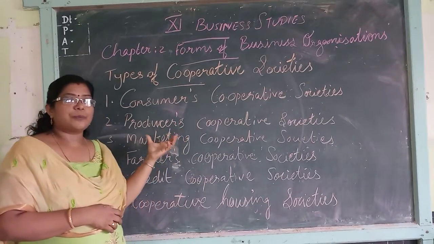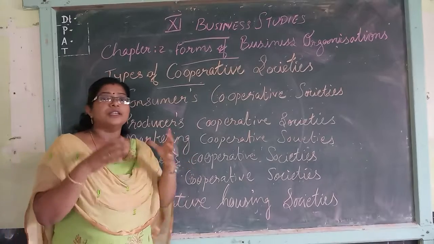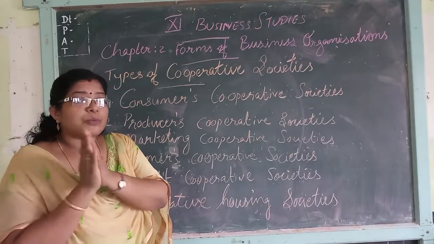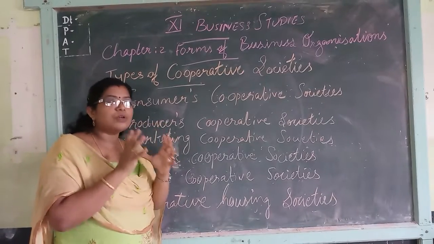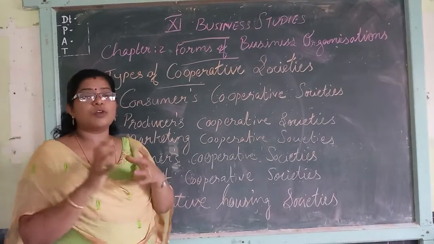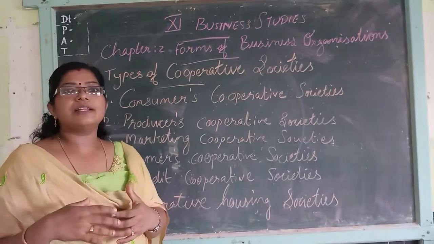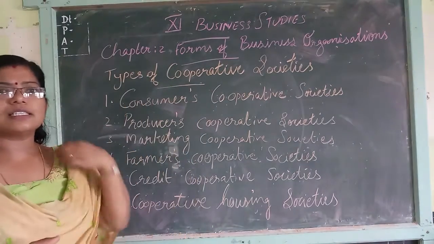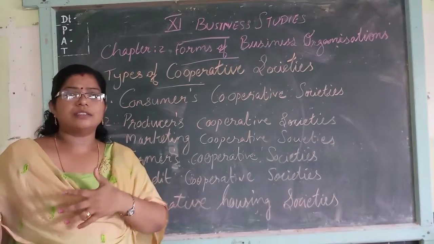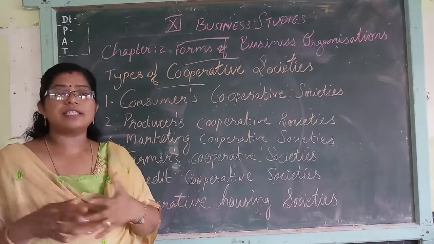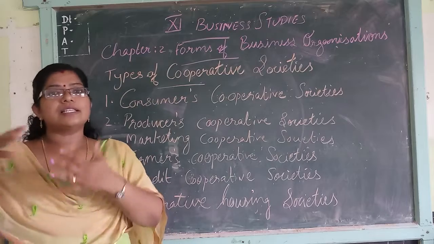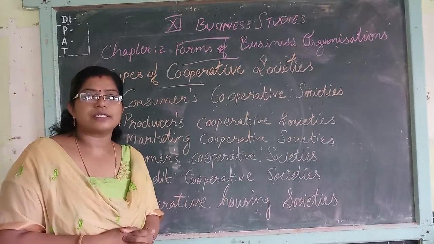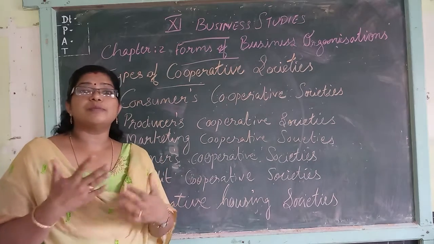So these producers cooperative societies are formed with an aim to protect the interest of the small producers. There are small producers and small farmers. They are actually facing the problem of selling their products. In other cases, big producers or big farmers have no problem, so they can sell these goods in bulk quantity. But small producers face the problem of marketing.